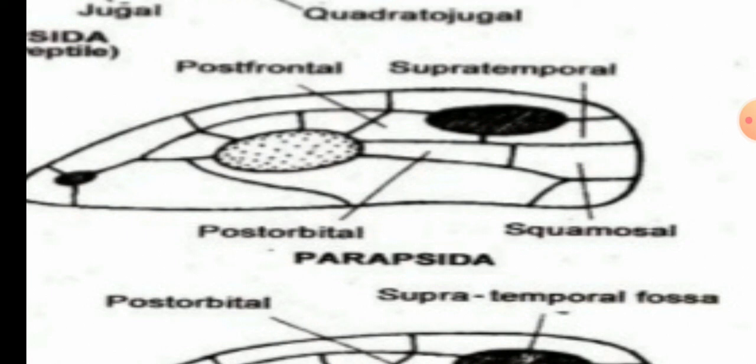Plus it will be surrounded by the parietal bone. Along with the parietal bone in Parapsida, two extra bones are present, known as the postfrontal bone and supratemporal bone. These two bones are present only in the Parapsid skull. This skull is found in Ichthyosaurus, which is an aquatic reptile.